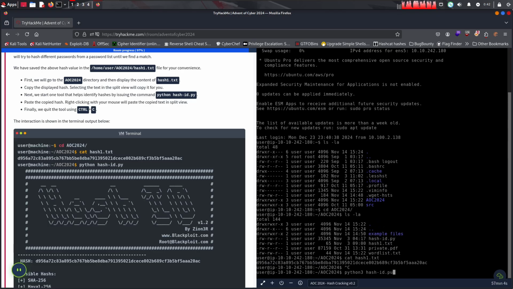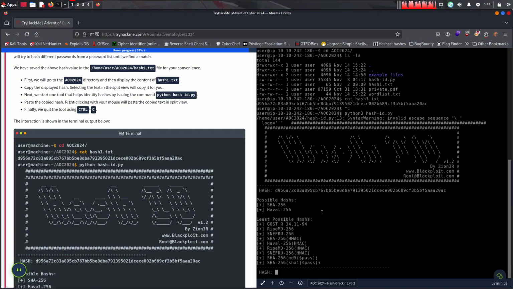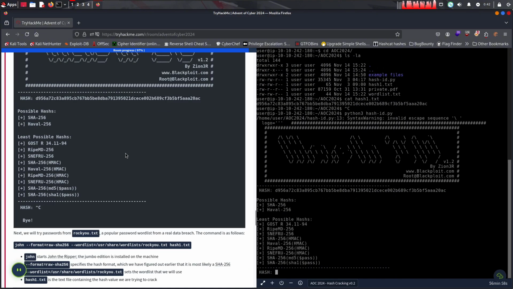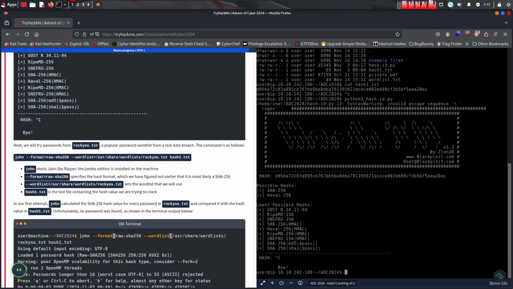hash-id.py. Yeah, it's SHA-256. Oh, and yeah, we're using John. Let's close it, and we're gonna use, as I told you, rockyou from a real data breach. Try passwords from rockyou. The command is false, so let's go with john --format=raw-sha256 --wordlist=